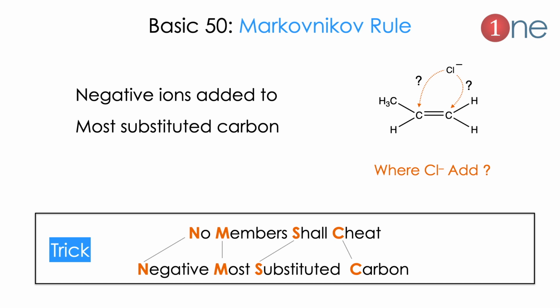Last but not least, Markovnikov rule. Markovnikov rule is all about selectivity. Suppose you are attacking an alkene with a chlorine nucleophile, where the chlorine will attack because both carbons are different, which is dictated by Markovnikov rule. Markovnikov rule says that the negative group will add to the most substituted carbon. This rule will be easy to memorize: No members shall cheat. First letters will be easy. N means negative, M means most, S means substituted, C means carbon. So negative ion is added to the more substituted carbon.